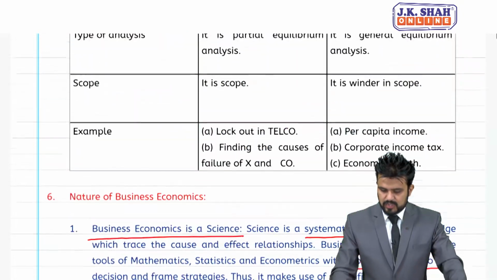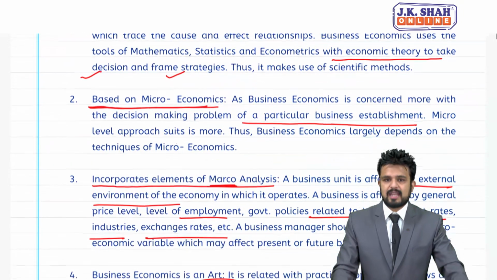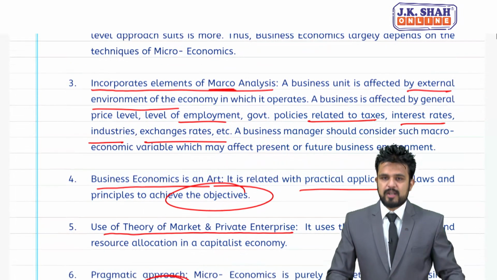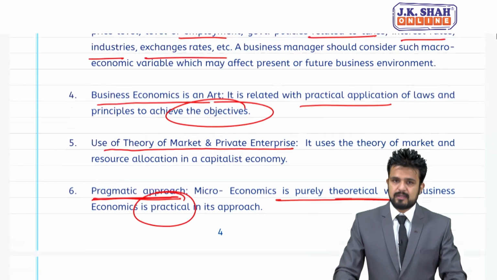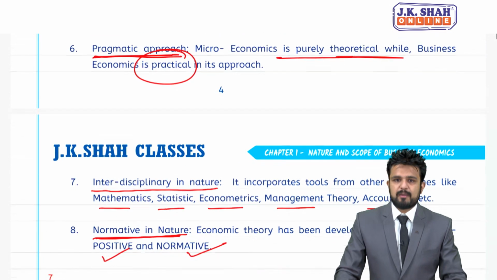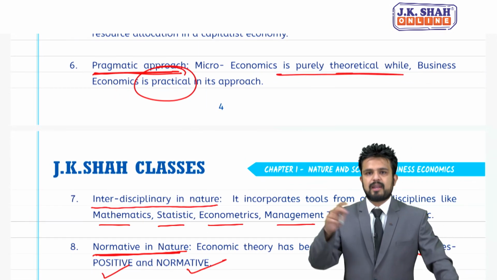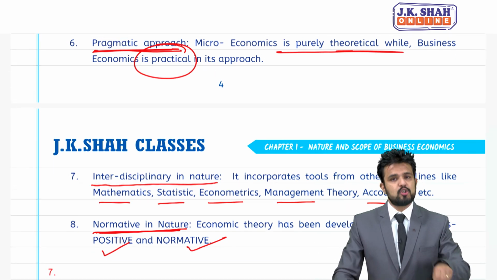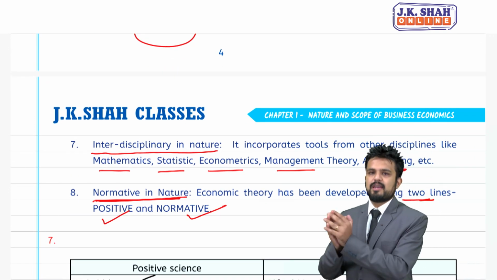So students, this was the nature of business economics. First was economics is a science, second based on micro, third based on elements of macro, fourth point was business economics is also an art. Fifth point was use of theory of market and private enterprise. Sixth was pragmatic, a combination of theory and practical. Seventh was interdisciplinary in nature, also known as multidisciplinary. And eighth was normative in nature.